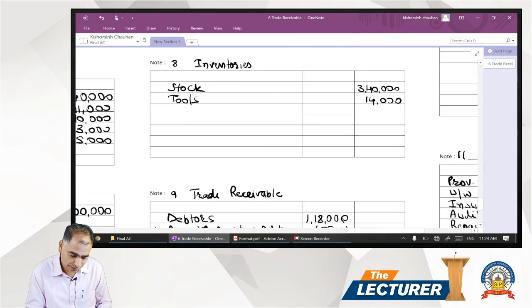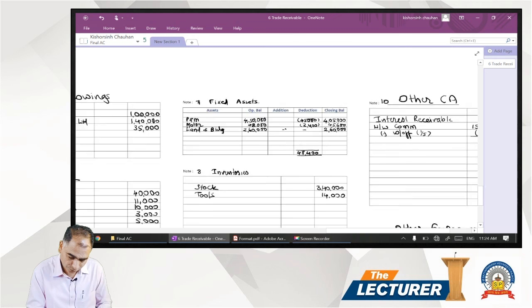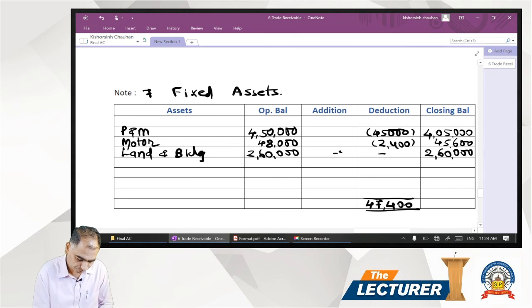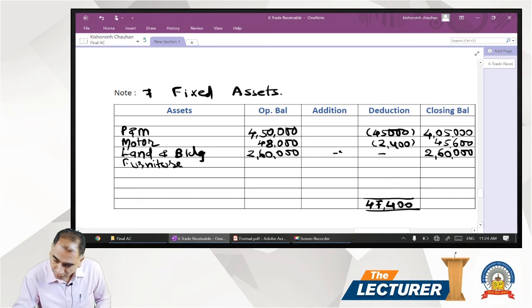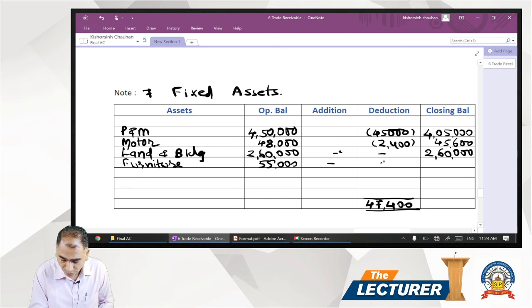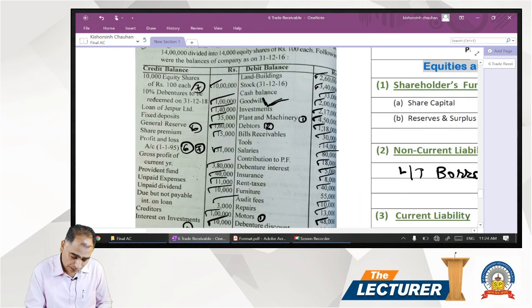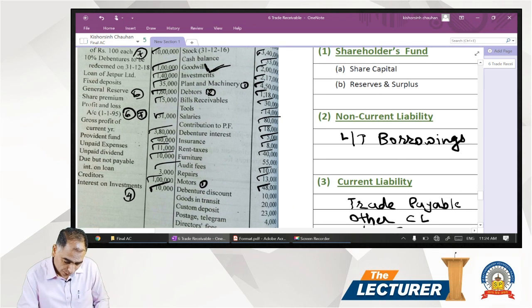Then we have furniture. Furniture, we have a fixed asset schedule. So furniture we write over here. So furniture, it comes to 55,000. There is no adjustment, so we directly write in the outer column, last column, 55. So furniture, fixed assets. So if you see, insurance, rent, audit fee taken care, furniture we have written down.